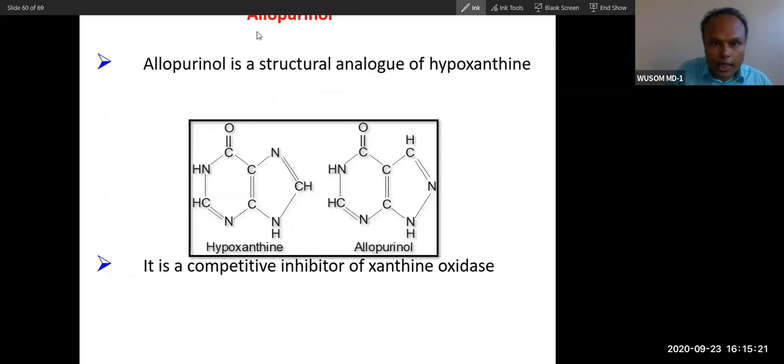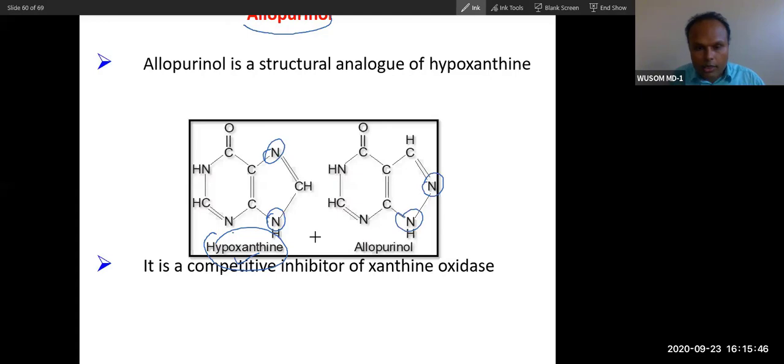Now you can see allopurinol. Allopurinol is an inhibitor of an enzyme. It is very similar to purine, and that is why it is called a purine analog. Purine is hypoxanthine, and these are very similar. Only a little bit of difference you will see here. You can see nitrogen here and here, and only these differences are there.